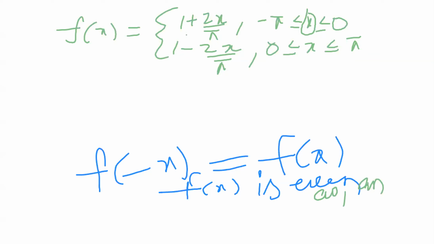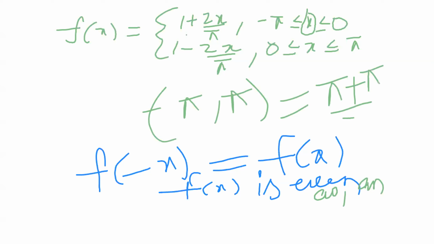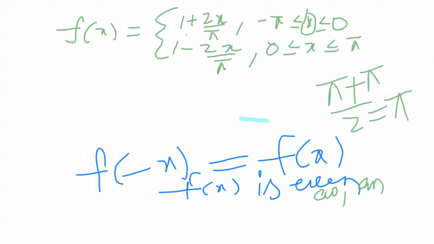In finding the a naught value, we have to identify the L value. So L equal to, here the interval is minus pi to pi. Taking the average of these two limits without their signs, pi plus pi by 2, that equals 2 pi by 2. So L equal to pi. L equal to pi, and the formula is Euler's.